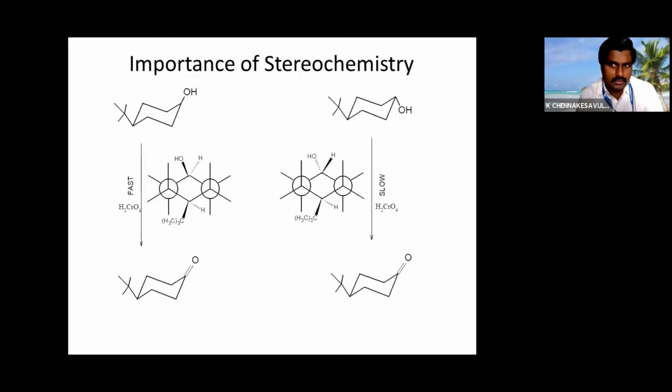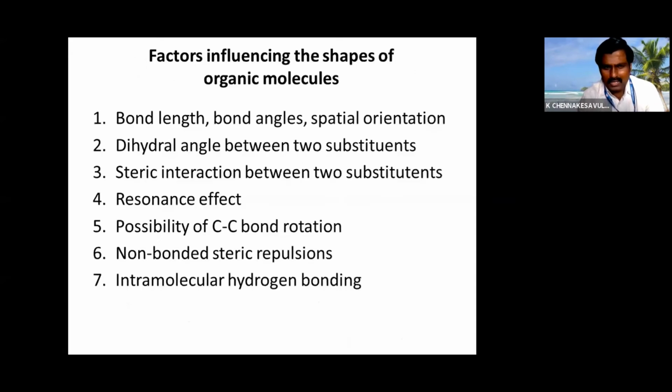This stereochemistry we are discussing with respect to even electronic factor here. And one more thing, factors influencing the shape of organic molecules. We should have a basic knowledge on bond length, bond angle, spatial orientation, dihedral angle between two substituents, steric interaction between two substituents, resonance effect, and bond rotation.